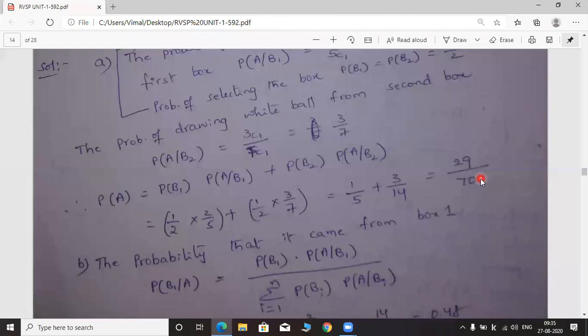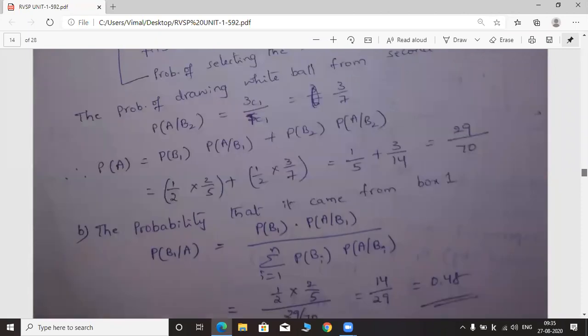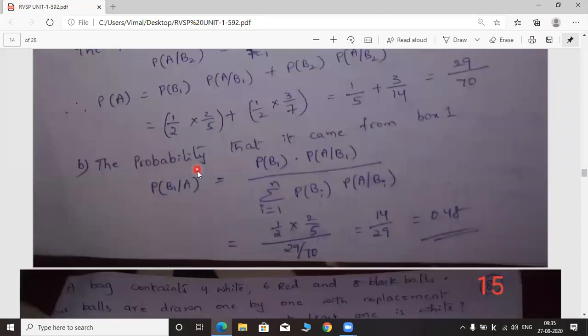Okay. Very easy. This problem is based on the total probability theorem and Bayes theorem. The A bit can be solved by using the total probability theorem, whereas the B bit can be solved by using Bayes theorem. So based on two theorems, this problem is given for you. The A bit is solved by using the total probability theorem. Now let us discuss how to solve the B bit.